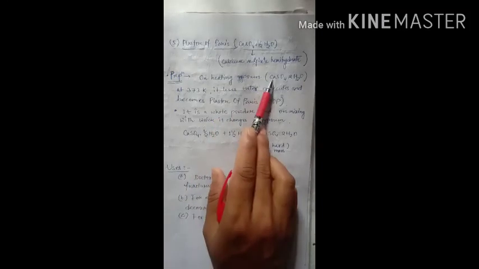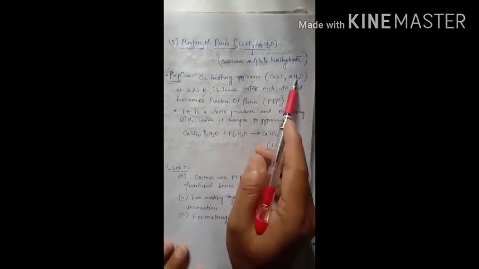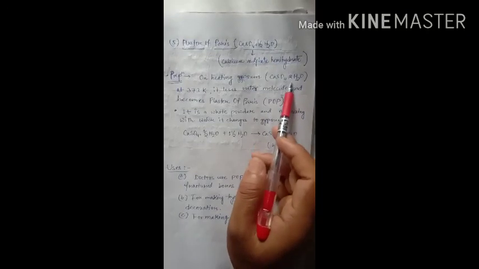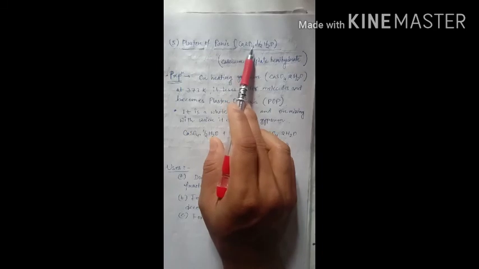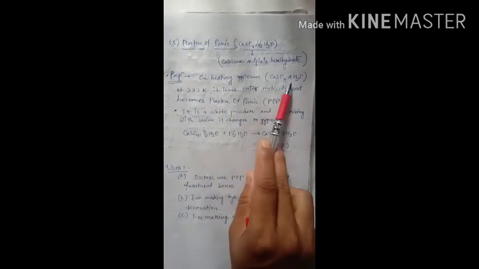Normally this reaction is not indicated here, but when heated, the water molecule is released and forms this compound again. 1.5 water molecules will be lost from there. Okay, so this is a white powder.